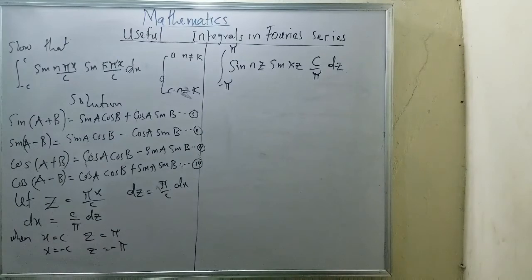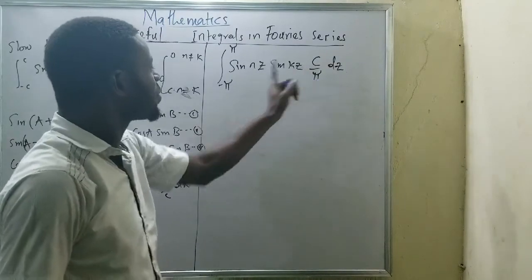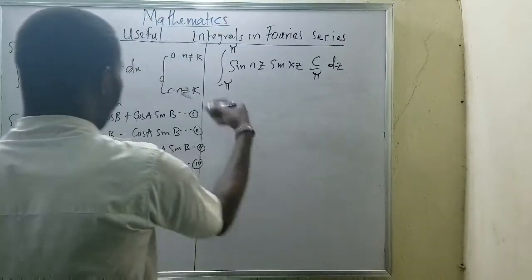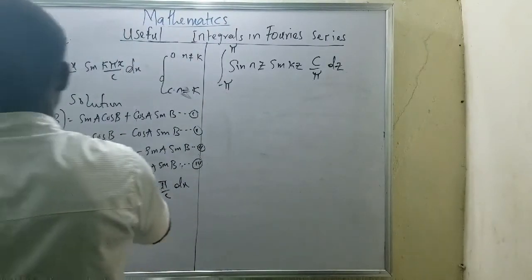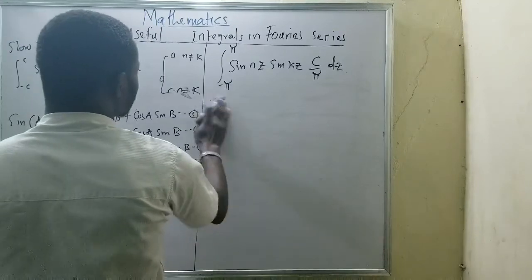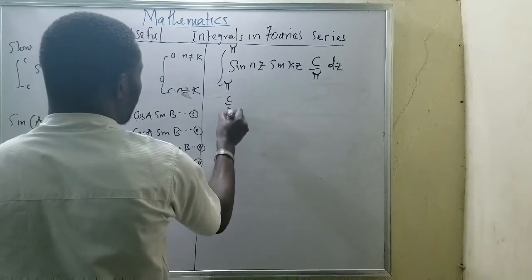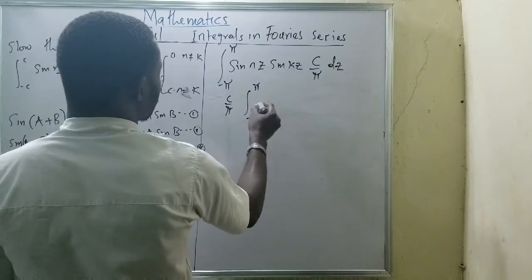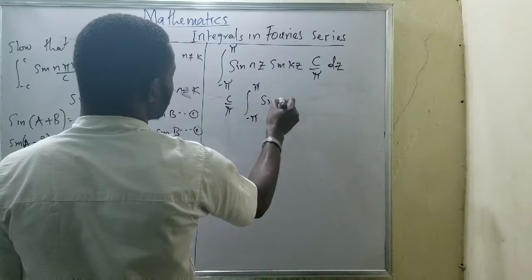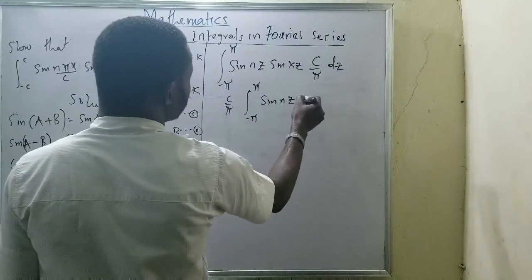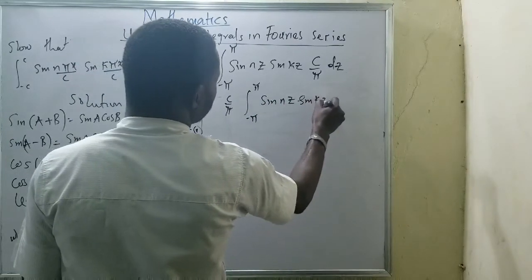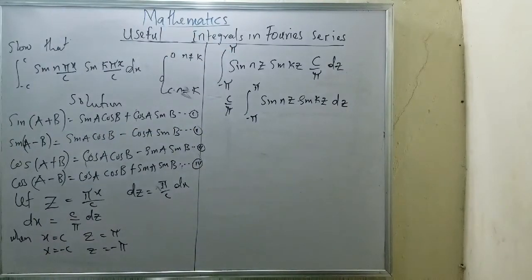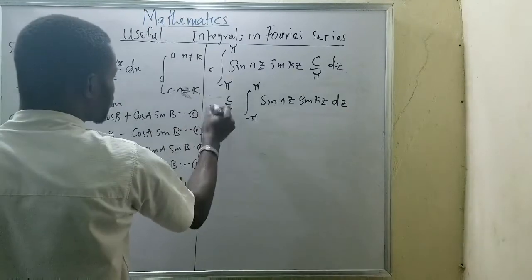Now, this is a constant. It's a constant that is only the x. z is the variable at this point. It means I can write it as well as, I can say that this can also be equal to c all over pi, integral from minus pi to pi, sine nz sine kz dz. Now, with this, I'm good to go.